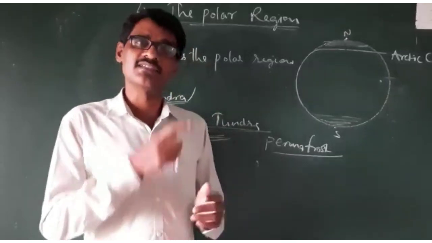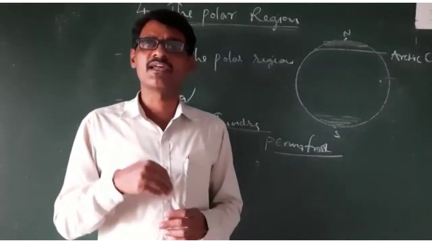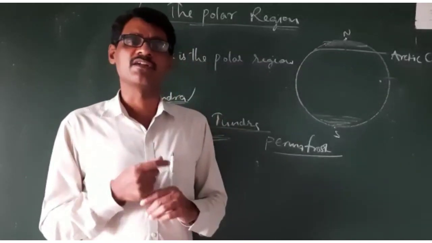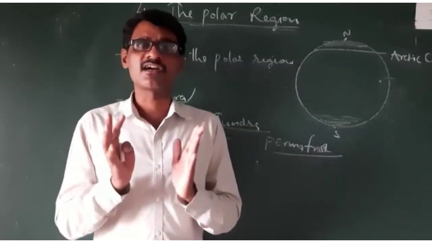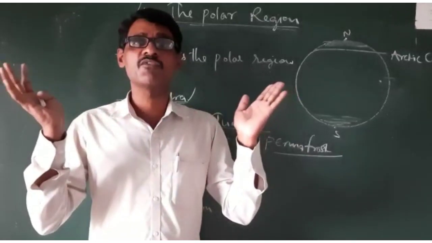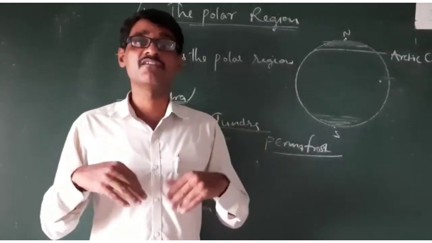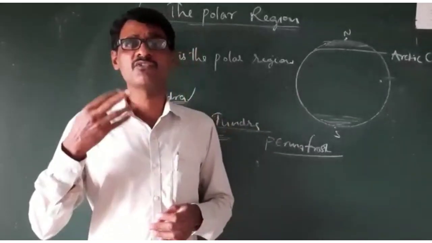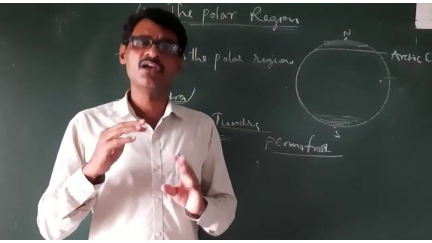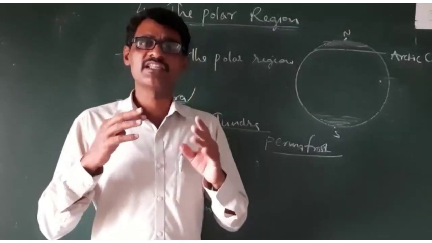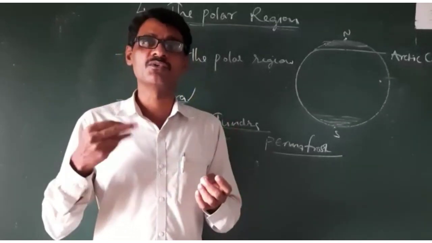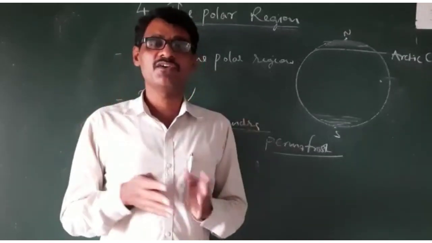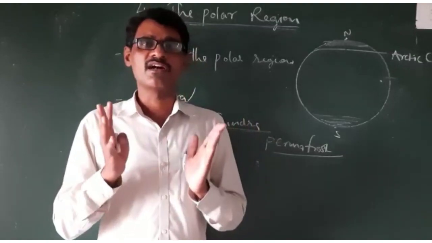Already I said small lichens, small plants and grass; you can see this colorful vegetation. This type of colorful vegetation is called tundra vegetation. In tundra vegetation you can see small plants which have colorful flowers and colorful fruits, and especially hairy fruit sprouts in this region.